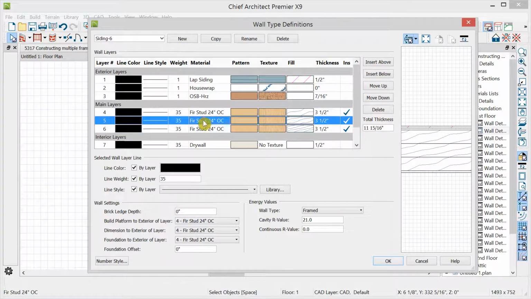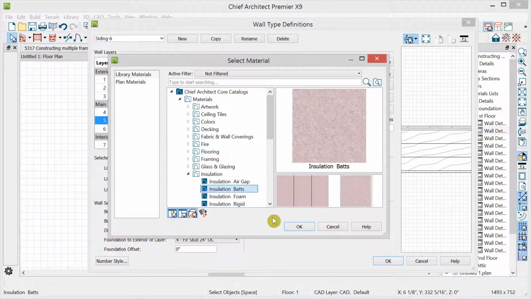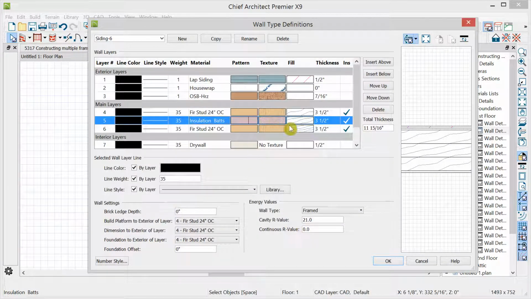Then this middle one, I'm going to change from studs to insulation. And we have an insulation bats material we can use. And we can change its fill pattern if we want. And I'm going to change this to 5.5 for that space between the 2x4 walls. Make sure my wall settings are good. Everything is going to layer 4, which is the outside of the main layer group. So this is now a completed double wall.